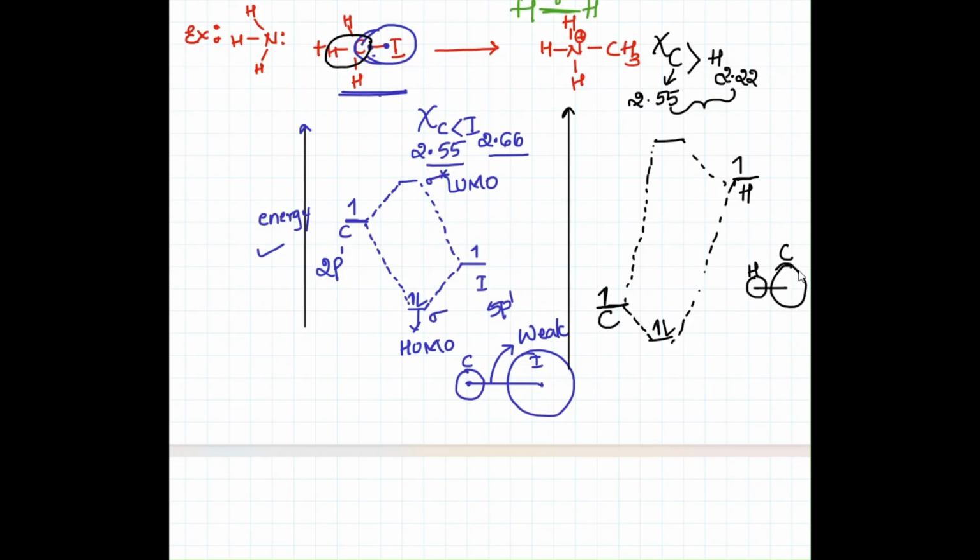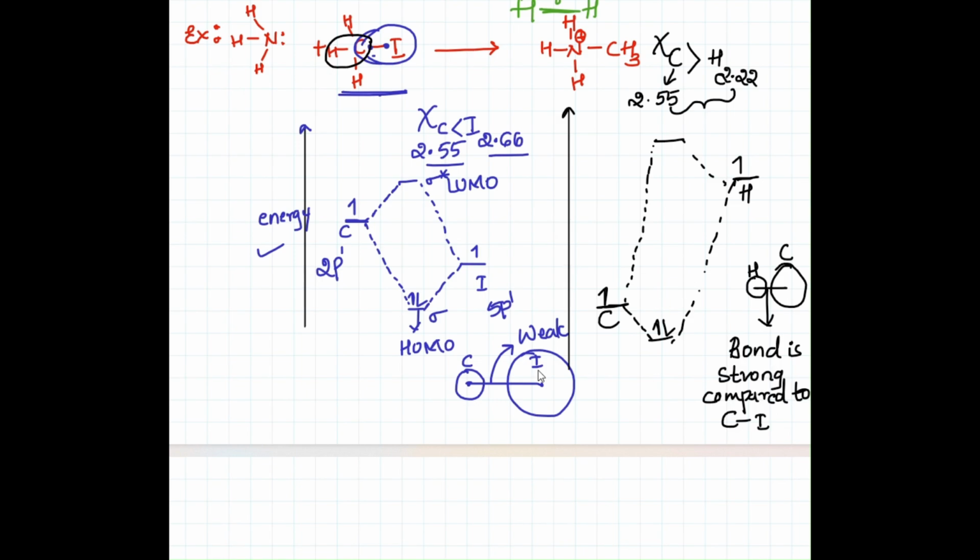There is no large difference in the size of carbon and hydrogen, and it is a stronger bond compared to the carbon and iodine bond.